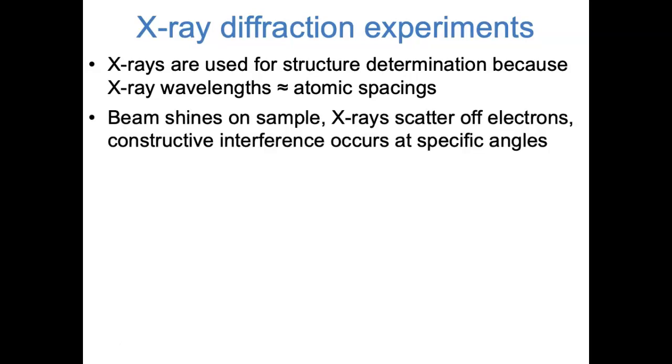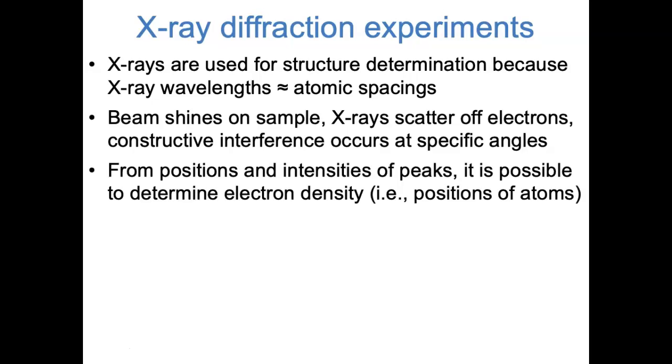So when you do an X-ray diffraction experiment, you shine a beam of X-rays at a crystal, the X-rays scatter off the electrons in the crystal, and produce an interference pattern where you see constructive interference or peaks at specific angles. Based on the positions and the intensities of the peaks, it's possible to determine where the electron density was. And if you know where the electrons are, you know where the atoms are.